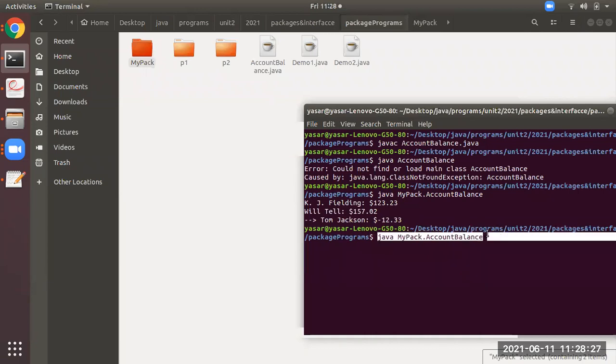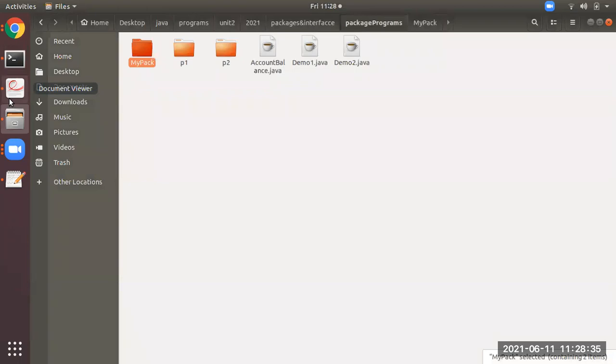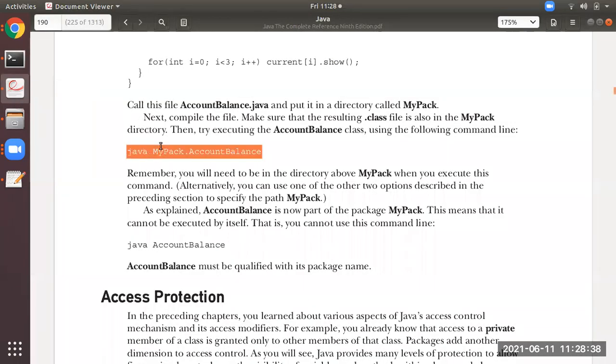And what command should you give? You should give this command. I hope you all have understood this. So you can observe here, he's mentioning this point.